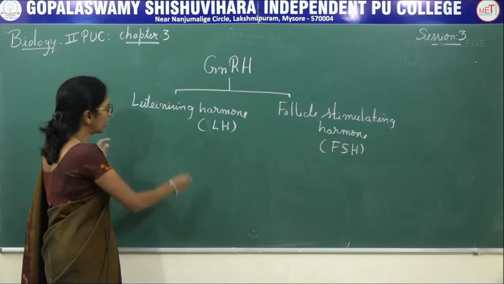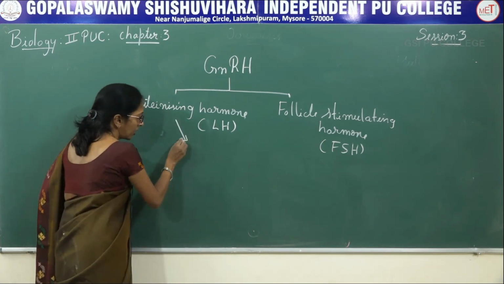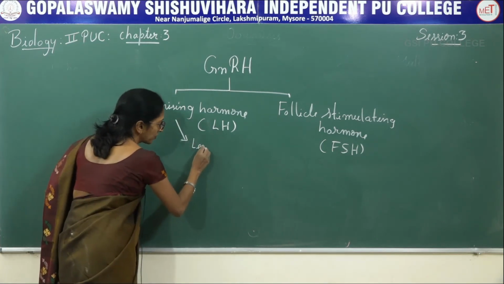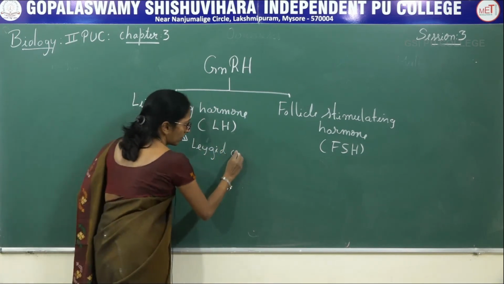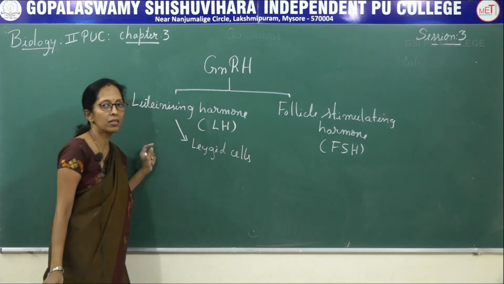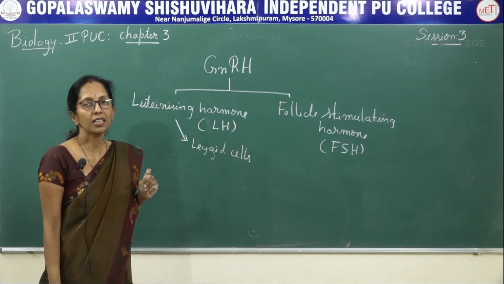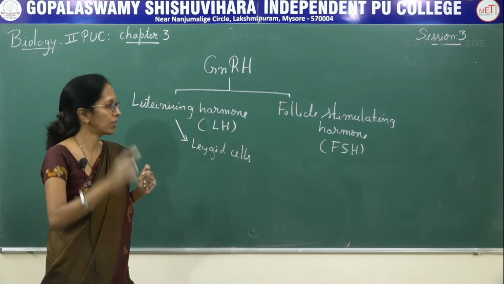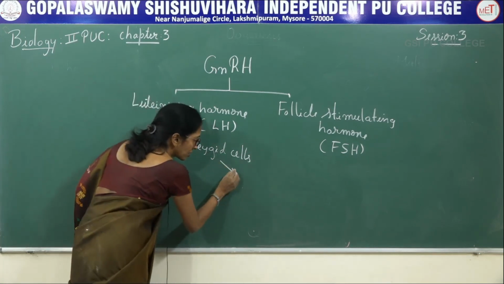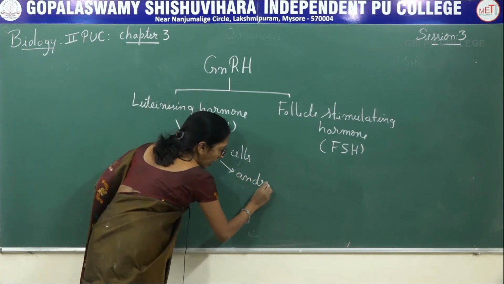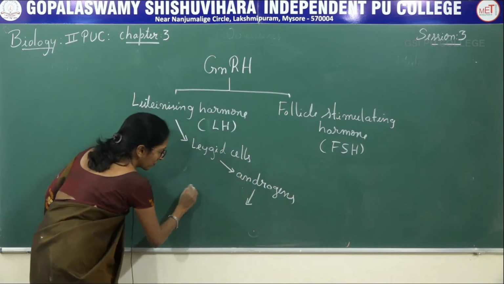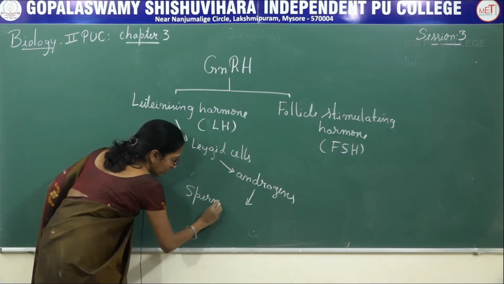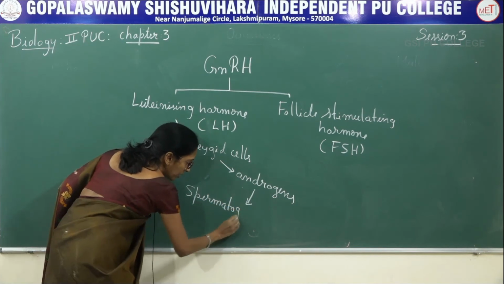This luteinizing hormone acts on Leydig cells. Leydig cells are the cells present between the seminiferous tubules, which help in the secretion of androgen, which stimulates spermatogenesis.